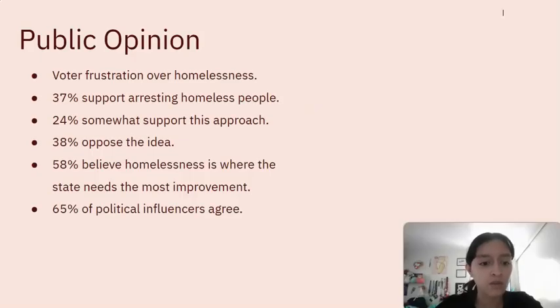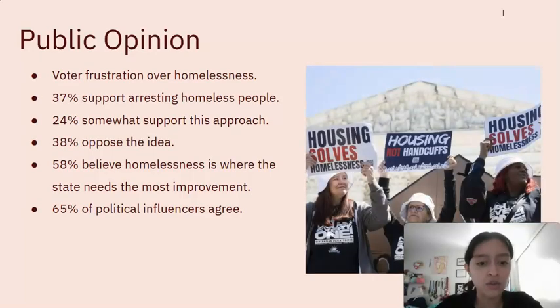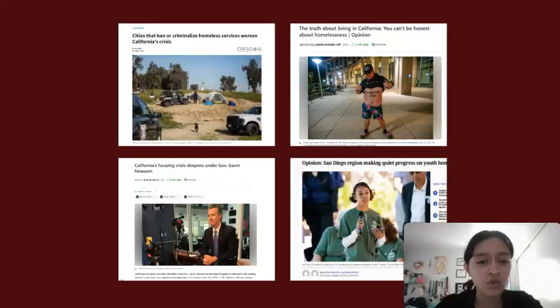Public opinion: voters are becoming increasingly frustrated with California failing to reduce homelessness in the state. According to a poll from Politico and the UC Berkeley Citrin Center, 37% of voters support arresting homeless people who are camping outside if they repeatedly refuse to accept shelter. Another 24% of voters somewhat support this idea, while 38% don't approve of the idea. These are some social commentaries and news article headlines showing support for the homeless and criticism of how the state is currently handling homelessness.